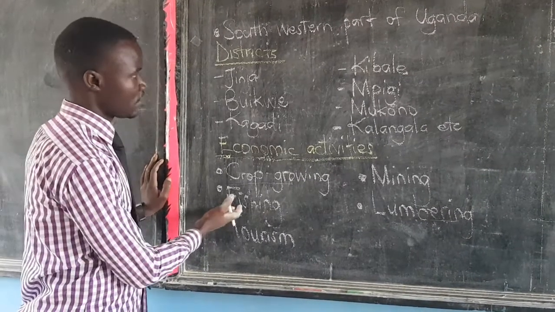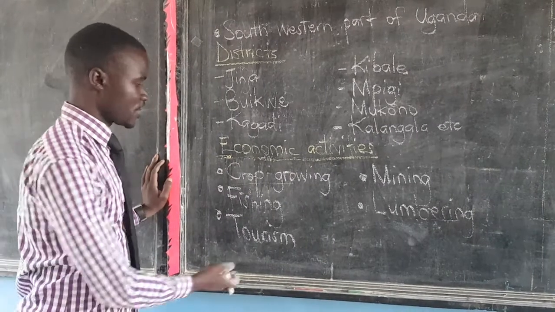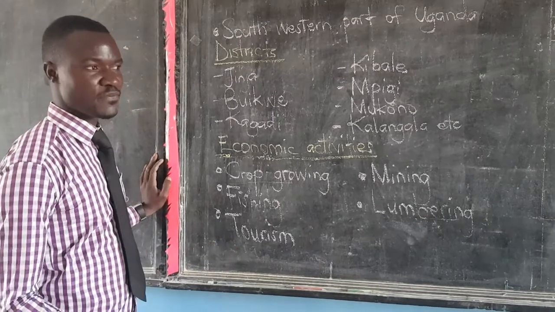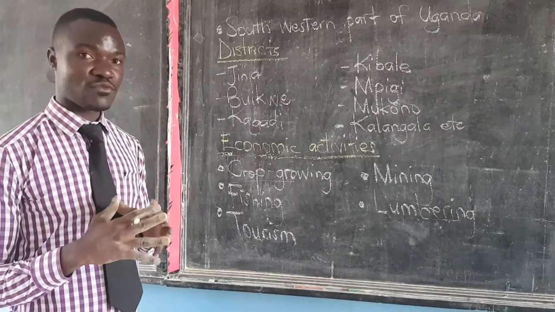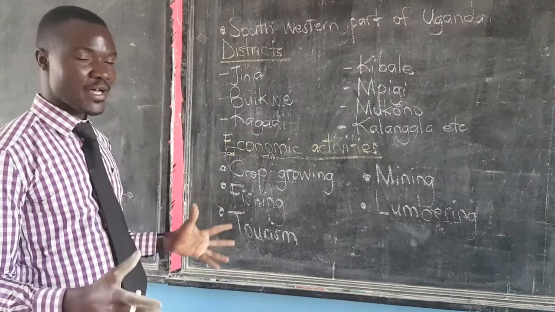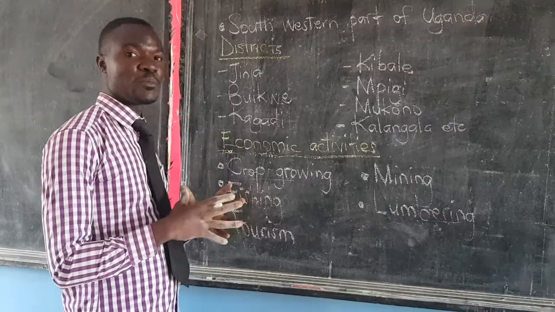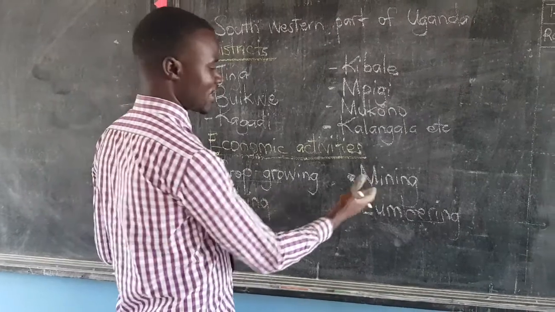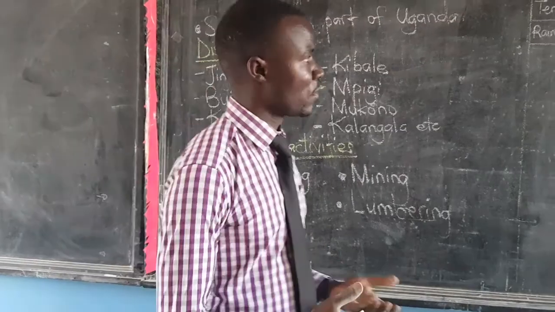We have fishing because they're near the lakes. We've said on the shores of Lake Victoria. Tourism is a common thing. It is almost in every area as long as there are tourist attractions. Of course, the shores of Lake Victoria are a tourist attraction to the people who come to see it. They also carry out mining, and lumbering, where we cut trees for commercial use.